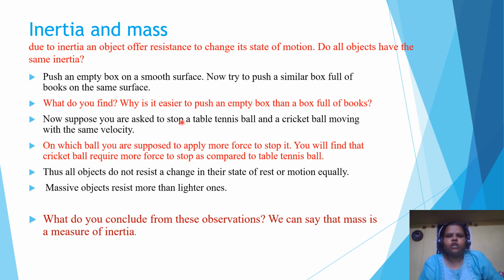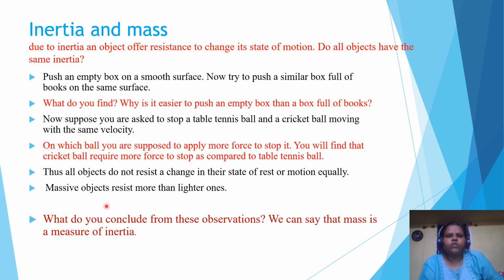Now suppose you are asked to stop a table tennis ball and a cricket ball moving with the same velocity. On which ball you are supposed to apply more force to stop it? You will find that the cricket ball requires more force to stop as compared to the table tennis ball. Thus, all the objects do not resist a change in the state of rest or motion equally.